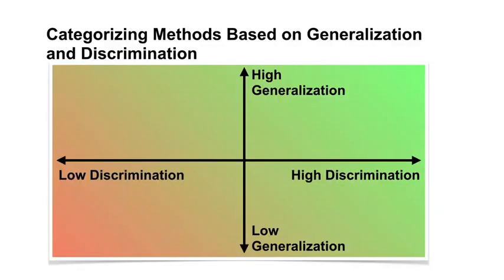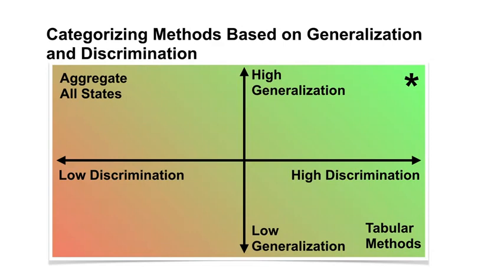We can visualize the space of possible methods in terms of a two-dimensional plot of generalization and discrimination. The tabular methods we've discussed so far lie down here. They discriminate between different states perfectly, but do not generalize the learned values at all. Each value is represented independently. On the other extreme, we could treat all states as the same. Each update generalizes to all states, but cannot discriminate at all. At best, we will be able to learn the average return independent of the current state. This is not very useful.